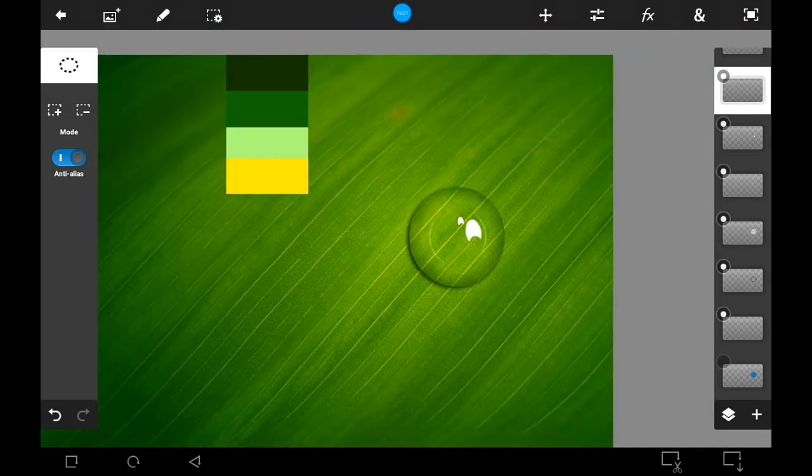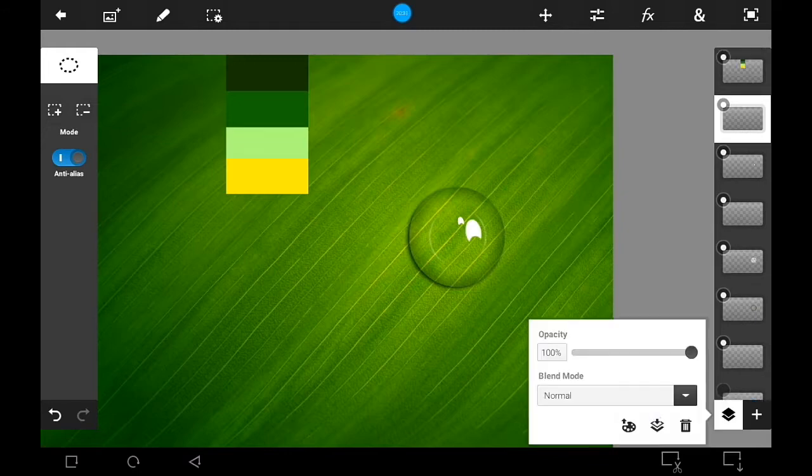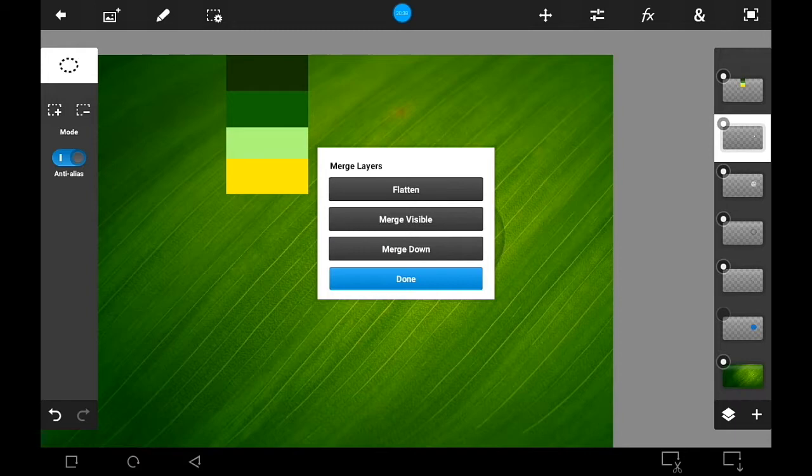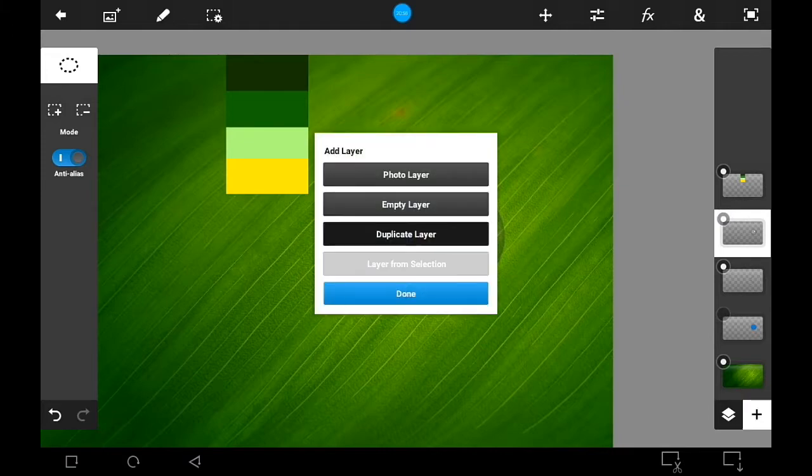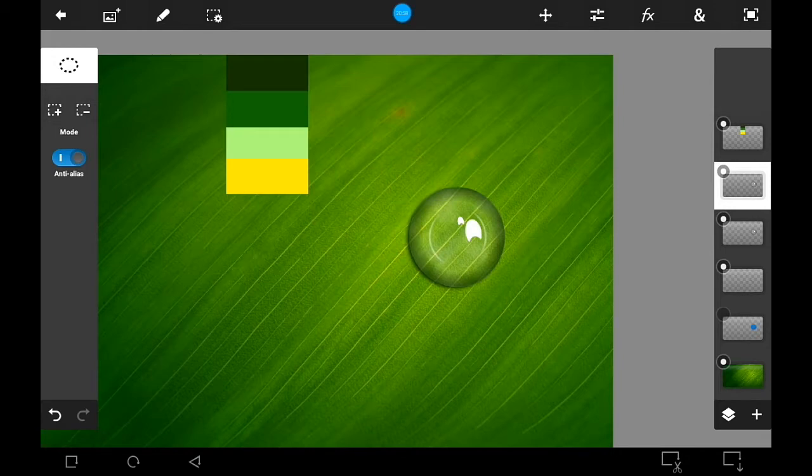To make it look more realistic, add some bubbles to the drop. To add the bubbles, merge all effect layers together, except the drop shadow layer. We do not need drop shadow in the bubbles. Duplicate the merged layer. Hide the bottom layer, and the shadow layer.